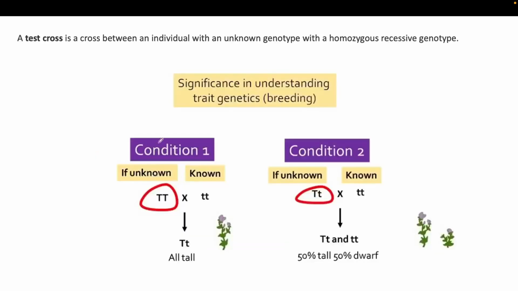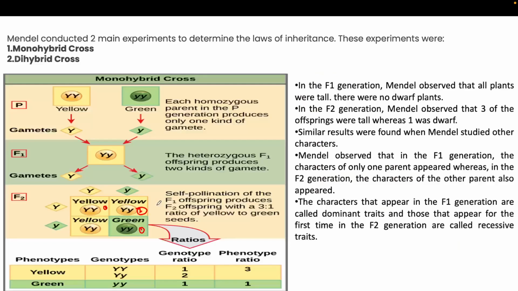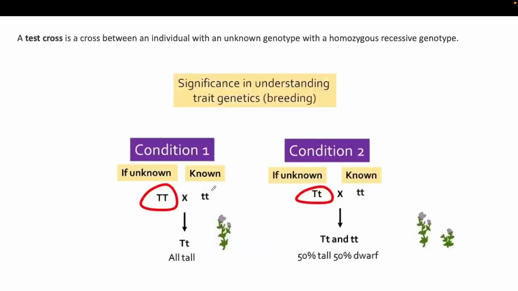Okay, so in condition 1, what he did is, he crossed the dominant one. Suppose this F1 generation plant has the dominant characteristic as well as homozygous dominant genotype. If it is homozygous dominant, then when it is crossed with the homozygous recessive one, it will give the F2 generation.